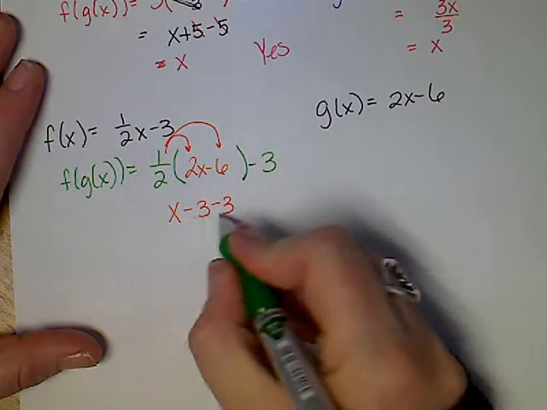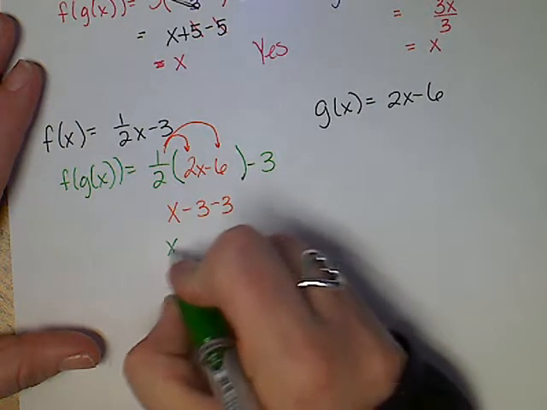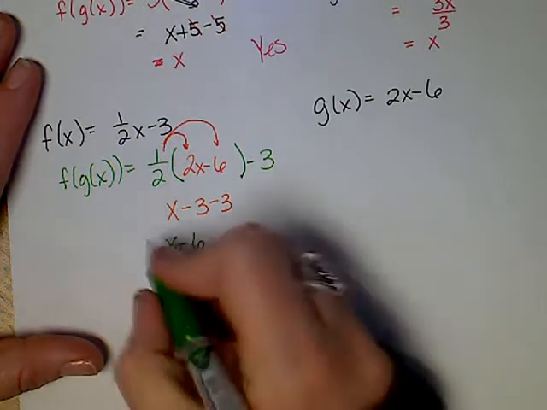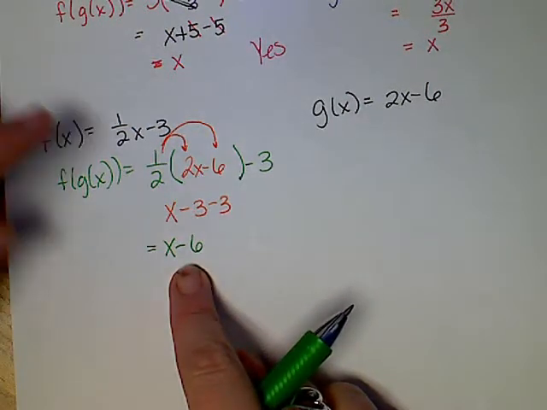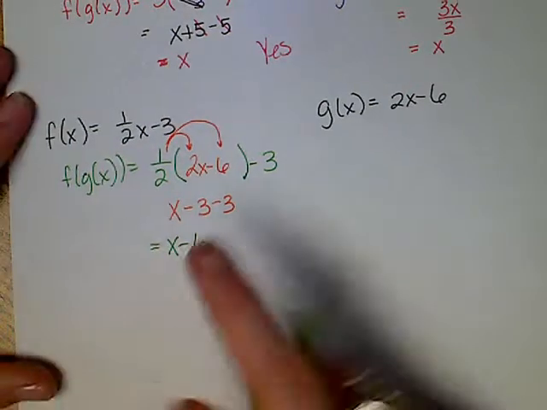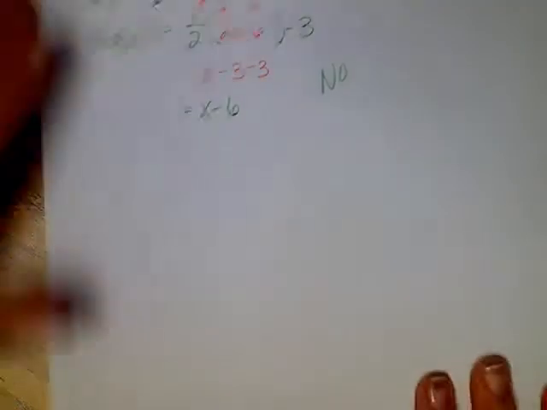These two are not opposite numbers. If I owe $3 to mom and $3 to dad, I now owe $6. This is not anything I can do math with. It doesn't equal x. I can't do anything, so I say no, and I'm done. So that's when they're not inverses.